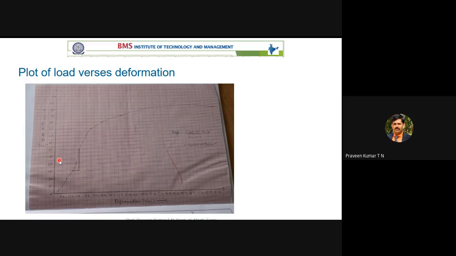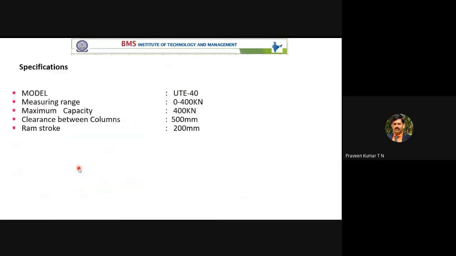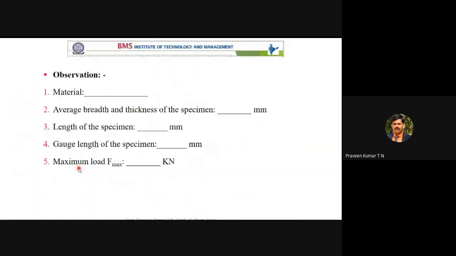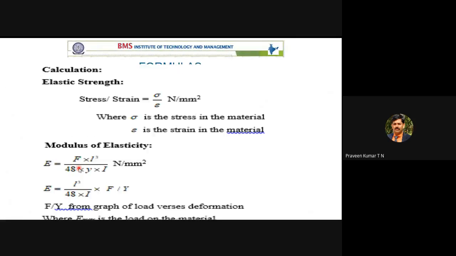That is nothing but F by Y. You have to remember, no? Slope is del Y by del X, but here it is del F by del L, that is nothing but the slope. That slope you have to substitute in this formula I have shown. L is known, that is 300 mm. Now 48 is constant. I is BD cube divided by 12. F by Y is the slope of the graph. You have to draw that graph and get the slope.